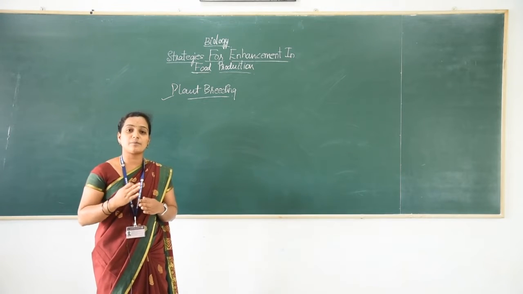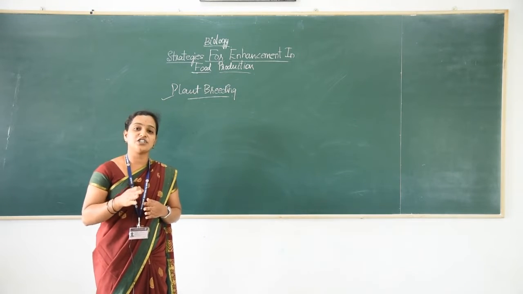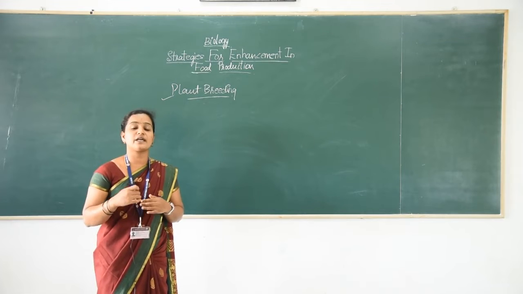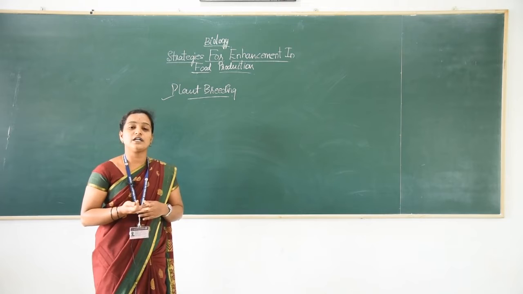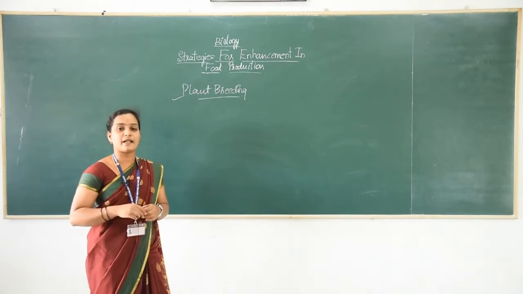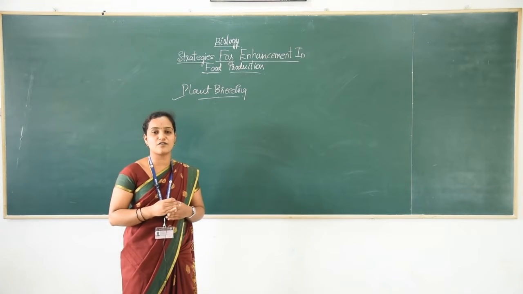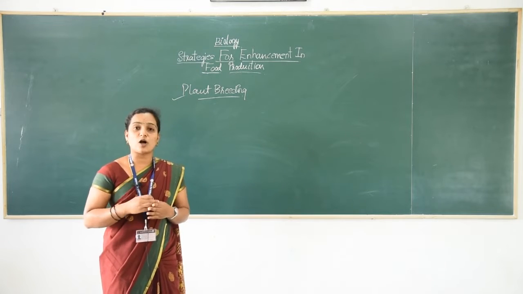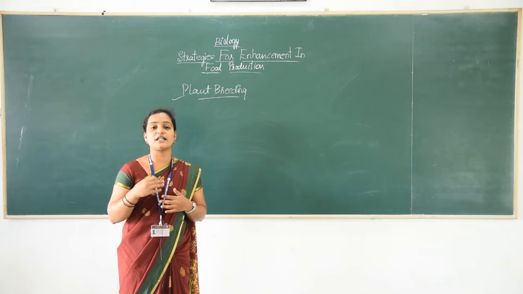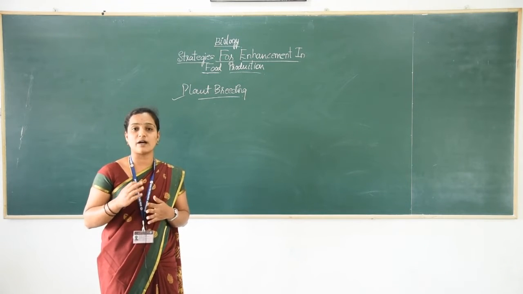Here there is purposeful manipulation of the plant species, that is, we are going to change the genotypic character of the plant to make it suitable for our cultivation, because we need better yield and also it must be disease resistant and have other resistance power. Plant breeding has been practiced since human civilization, and the recorded evidence is about 9,000 to 11,000 years ago. Many crop species which we cultivate today are domesticated wild varieties.